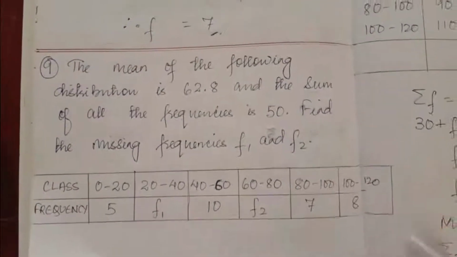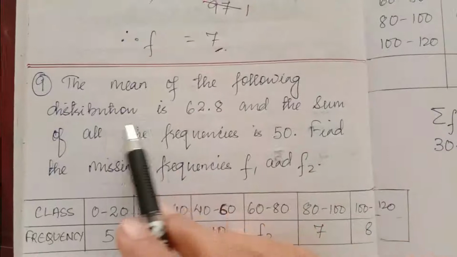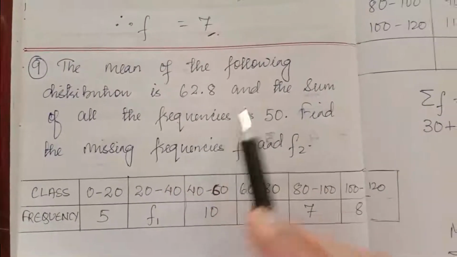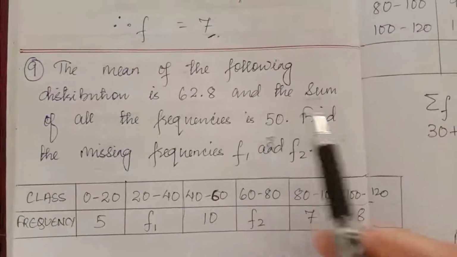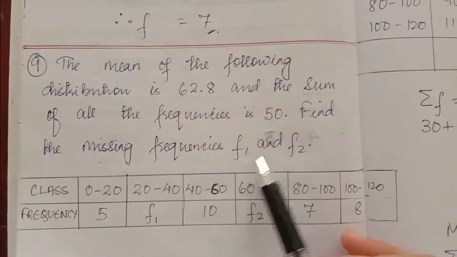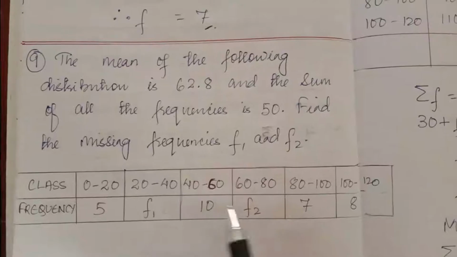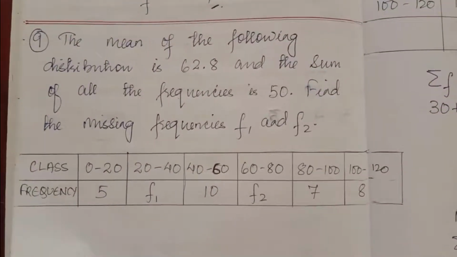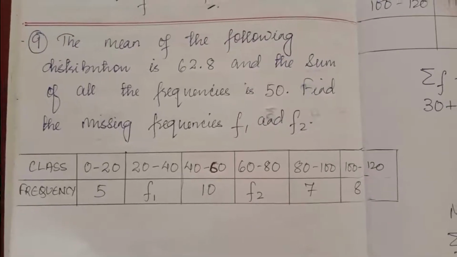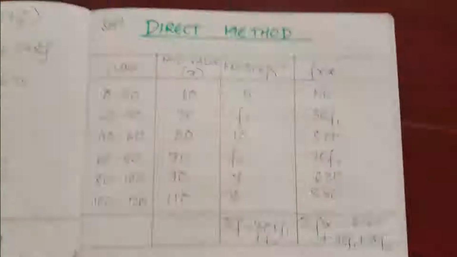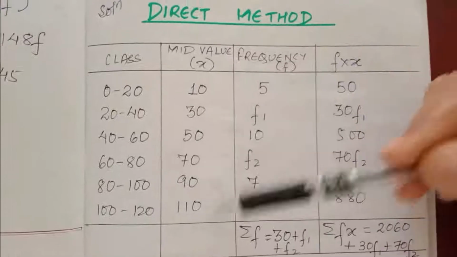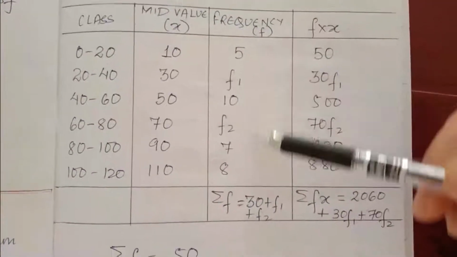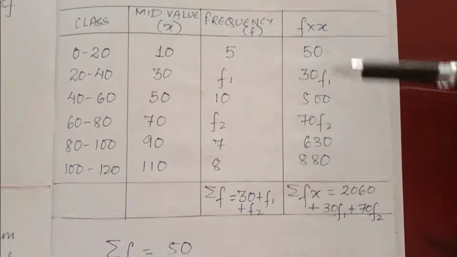Now question number 9: the mean of the following distribution is 62.8 and the sum of all the frequencies, meaning summation f, is given as 50. Find the missing frequencies f1 and f2. So here two frequencies are unknown, so we will get two equations, simultaneous linear equations we have to solve. The process is the same. You have to write class, mid value, frequency, f into x. Then find summation f and summation fx.